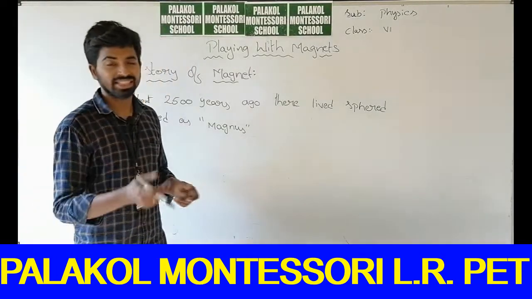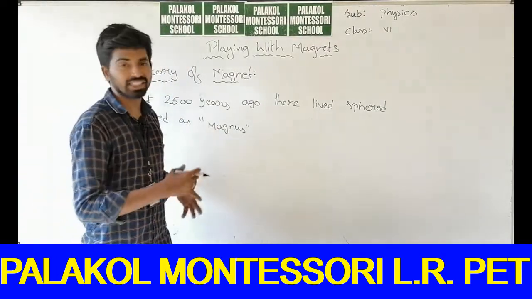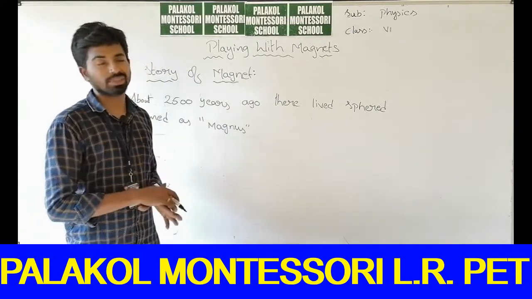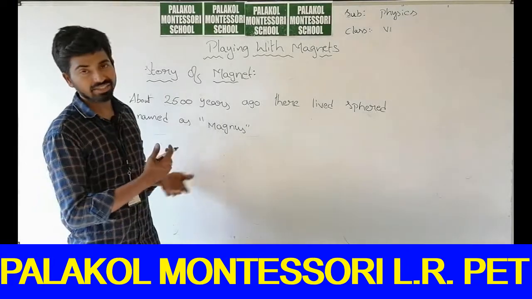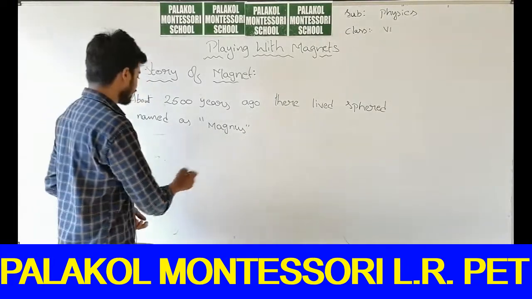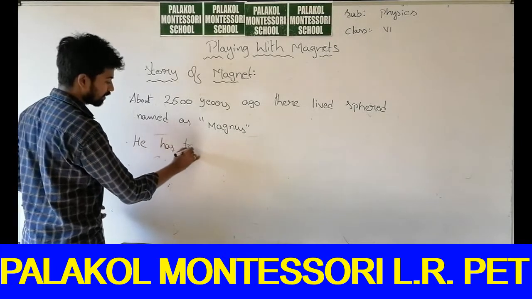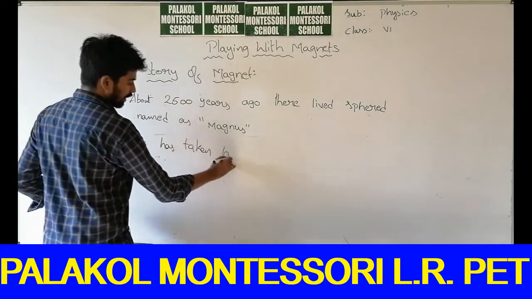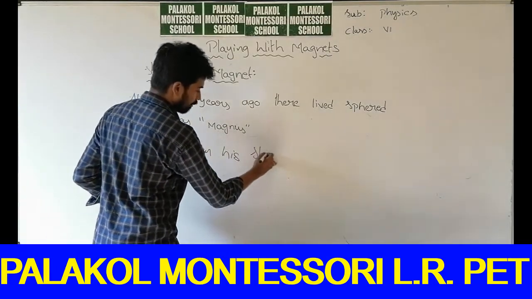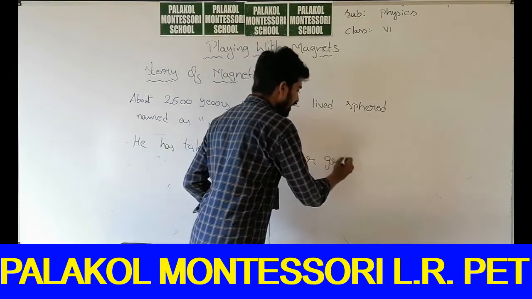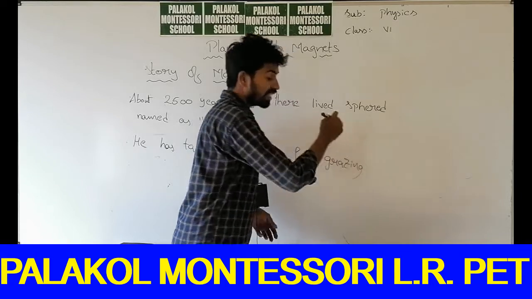He has taken his sheep for grazing. While grazing, the shepherd will carry a stick.